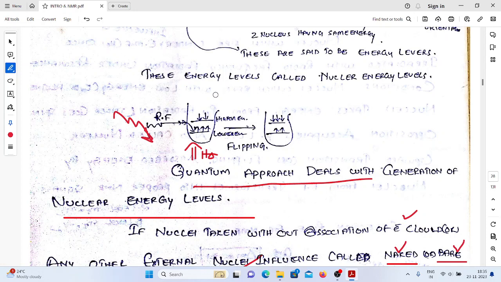So once this kind of system is irradiated with radio frequency radiation, what happens? The nucleus which is present in the lower energy level will absorb some amount of energy and shift towards the higher energy level. Thereby, absorption of electromagnetic radiation takes place. The absorbed energy is converted into the signal, that is the NMR signal. So this is called the quantum approach.